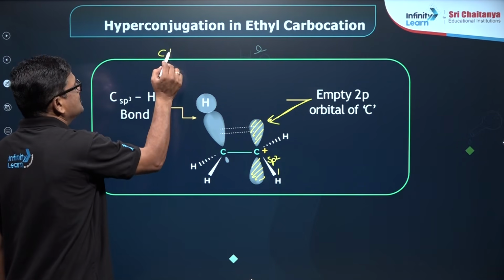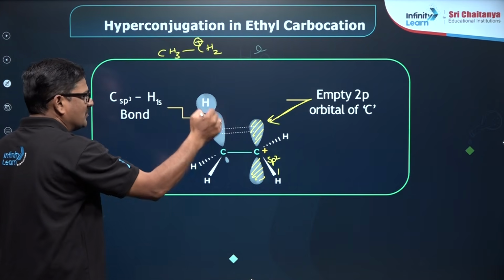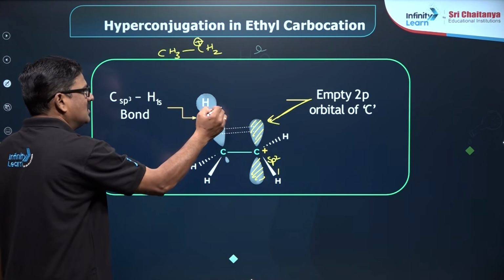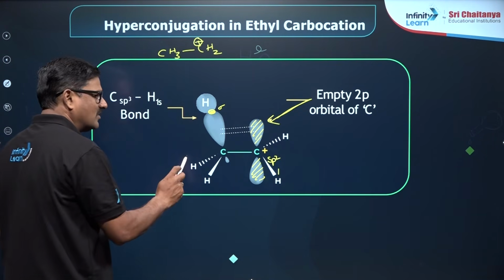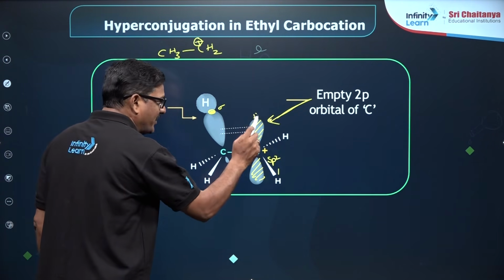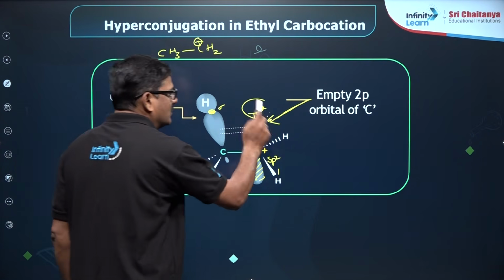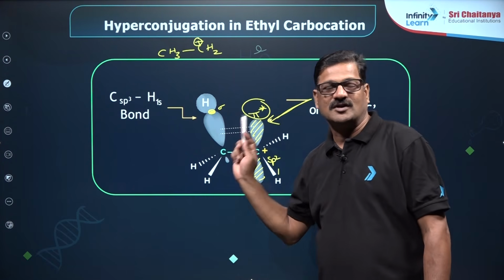So I want to show the CH3 CH2 plus structure, carbon, and this is hydrogen. This is a sigma bond, and this sigma bond is going to participate in the formation of a pi bond with the anti-bonding pi star of this p orbital. That is very, very important. So this phenomenon is hyperconjugation.